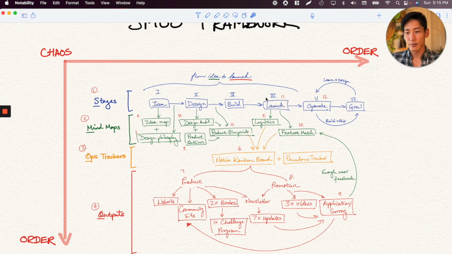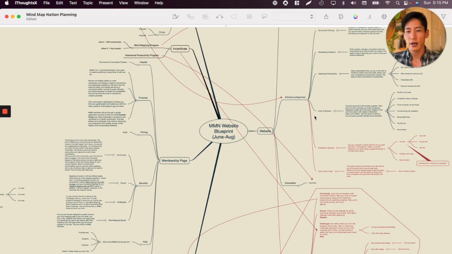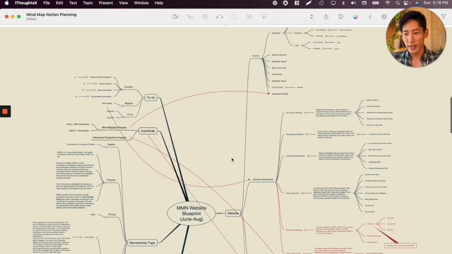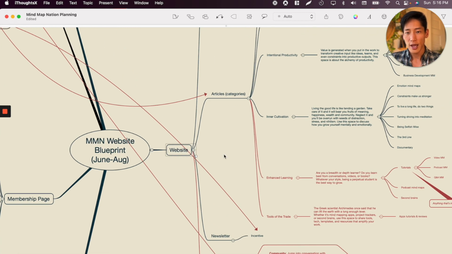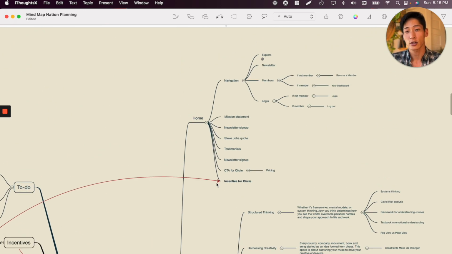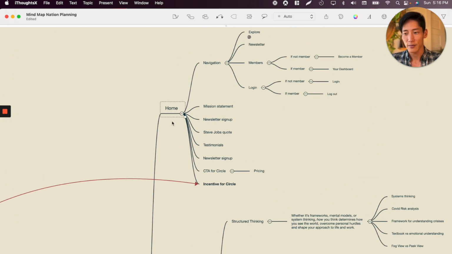So now that we're moving into the build phase, it's going to start straddling both mind maps as well as ops trackers, right? Because we're about to turn everything that we map into concrete steps. However, before we go into Notion, this is the product blueprint for MyMapNation, the website. Without getting into too much detail, what I'm doing here is literally mapping out all the different components, right? Everything I map out here is going to be turned into the final product in this almost exact configuration. Not exact, but it mirrors the actual product. So for example, website, right? These represent the different pages of the site.